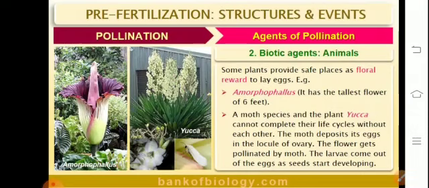Some plants provide safe places as floral reward to lay eggs. Example, the tallest flower, Amorphophallus, which is 6 feet long. A moth species and the plant Yucca cannot complete their life cycle without each other. The moth deposits its egg in the locule of the ovary, and in turn the flower gets pollinated by the moth.